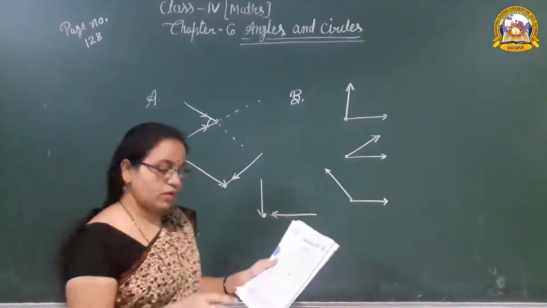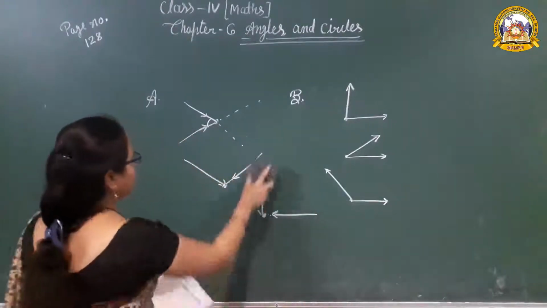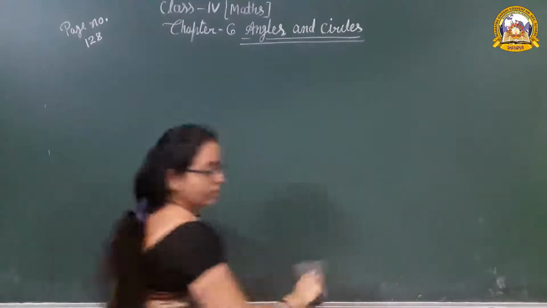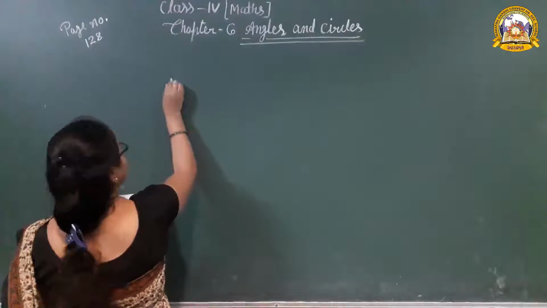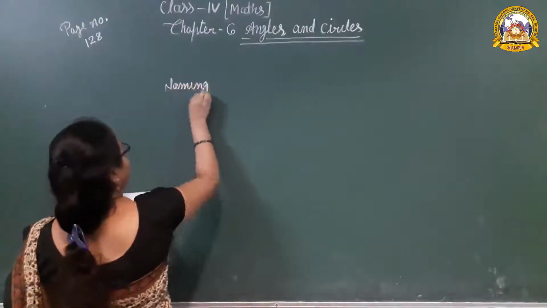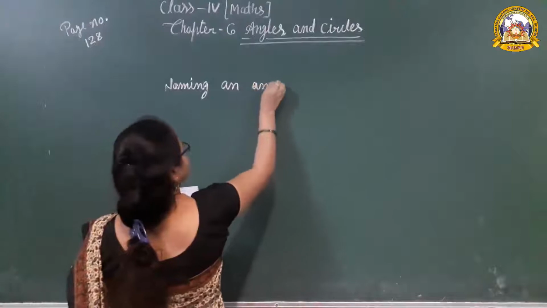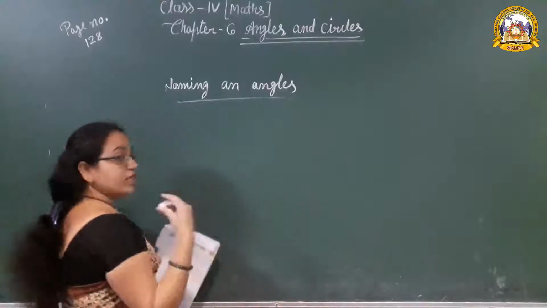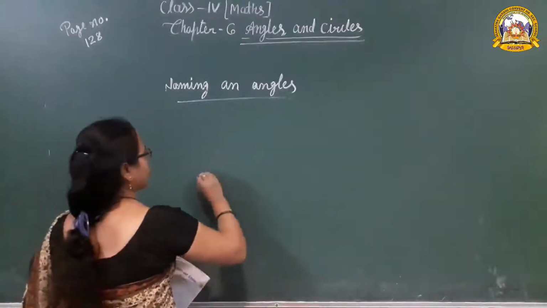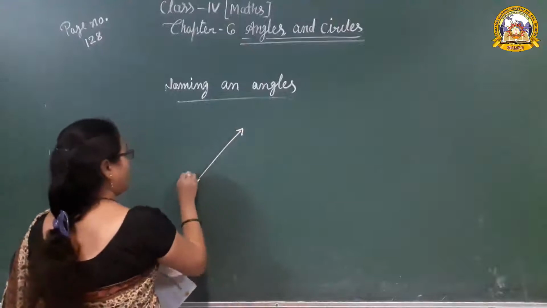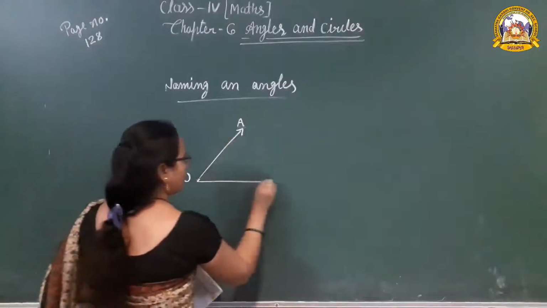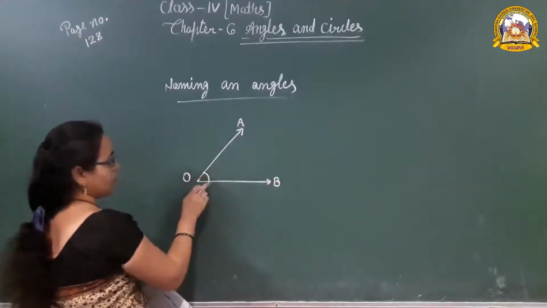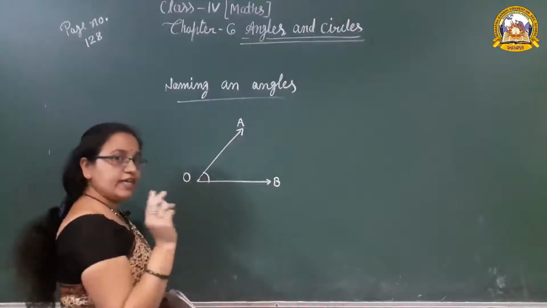Okay. So now move on to the next point, naming of angles. How can we denote angles, means how can we name angles? And what is the symbol of the angle? Suppose two rays, one ray is going in that direction, OA, another one OB. Okay, and that is a vertex. What is the vertex? O. How many rays are there?